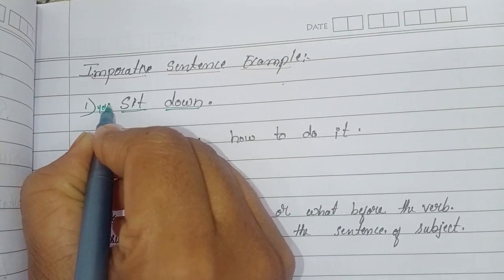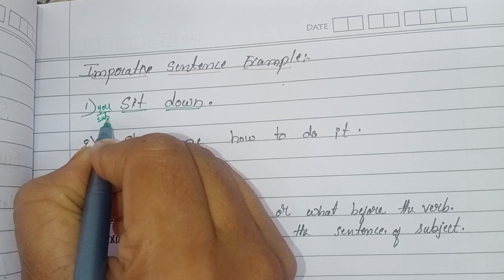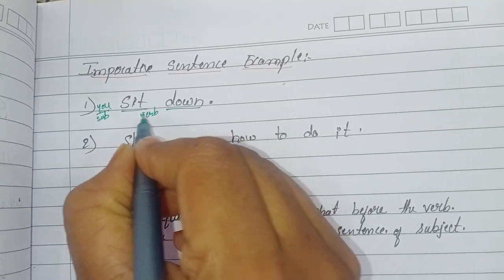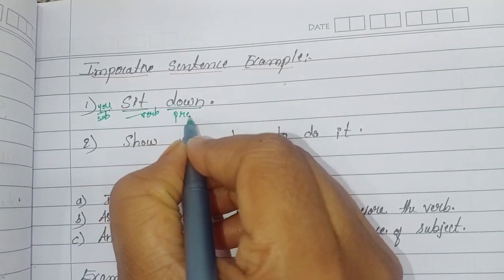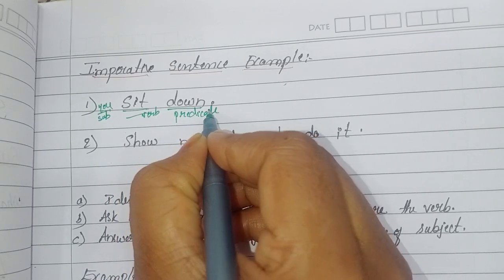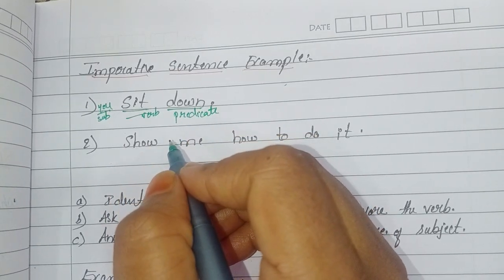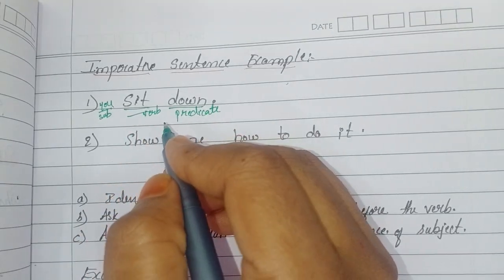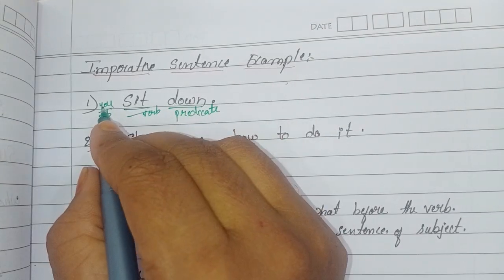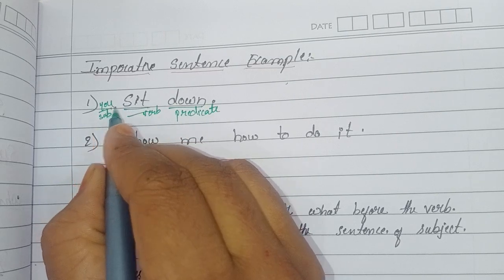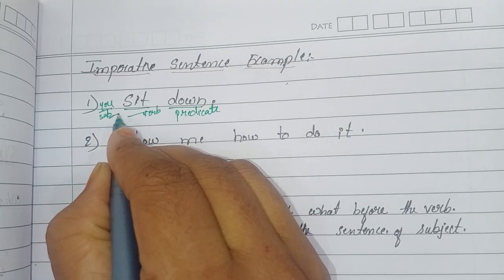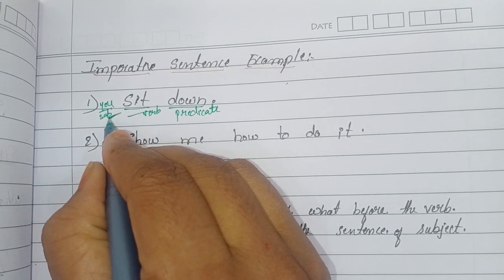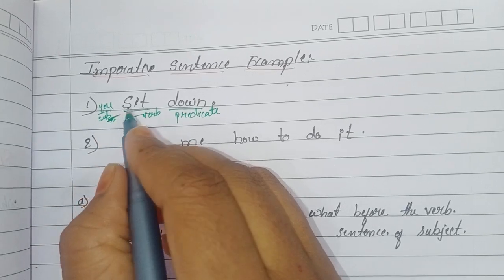Here the subject is you, the person to whom the verb is told, and sit down is the predicate. In an imperative sentence, by default you is the subject. Always in the imperative sentence, if we do not find any subject in the sentence, at that time we have to think that the default you is the subject.